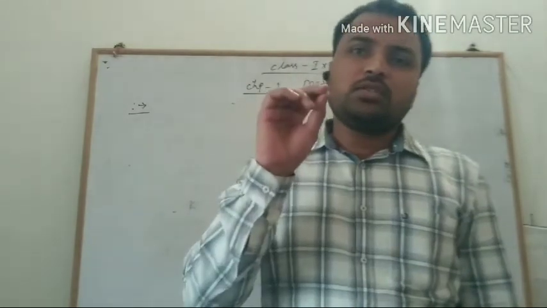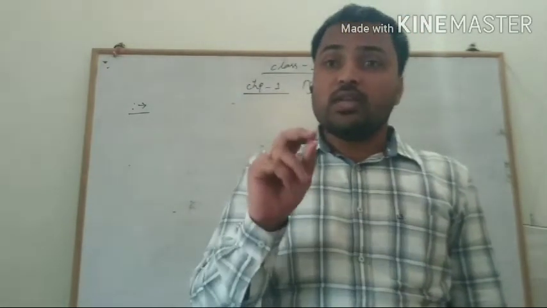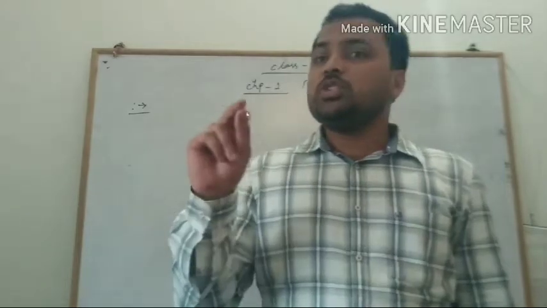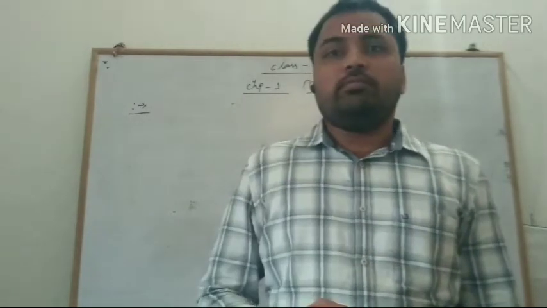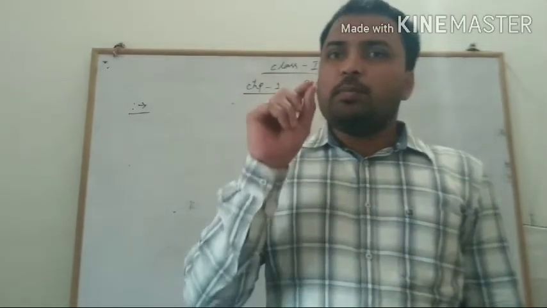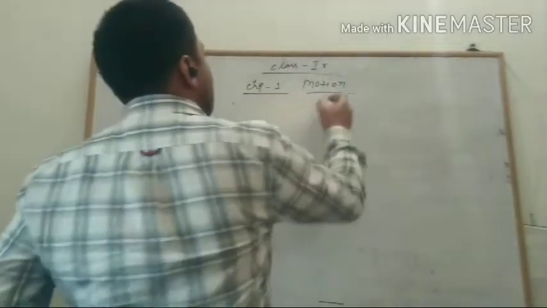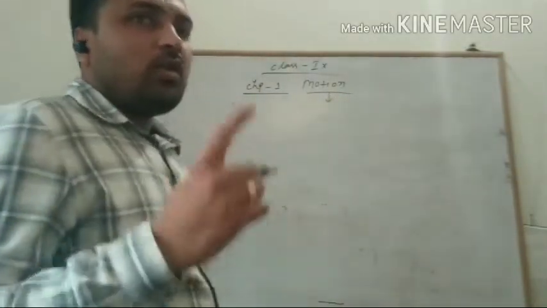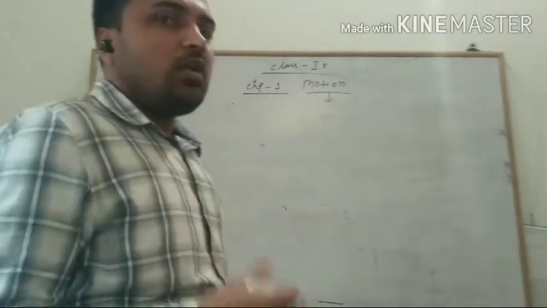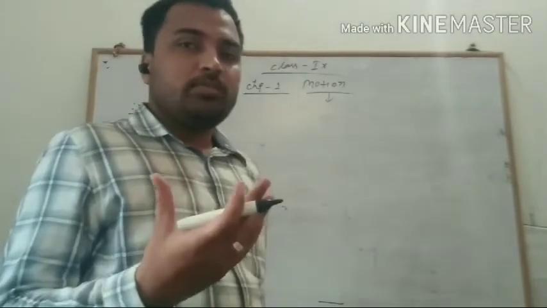And what is that common characteristic? They change their position with respect to time. So this is the basic common characteristic of any moving bodies. In this way we can define motion.